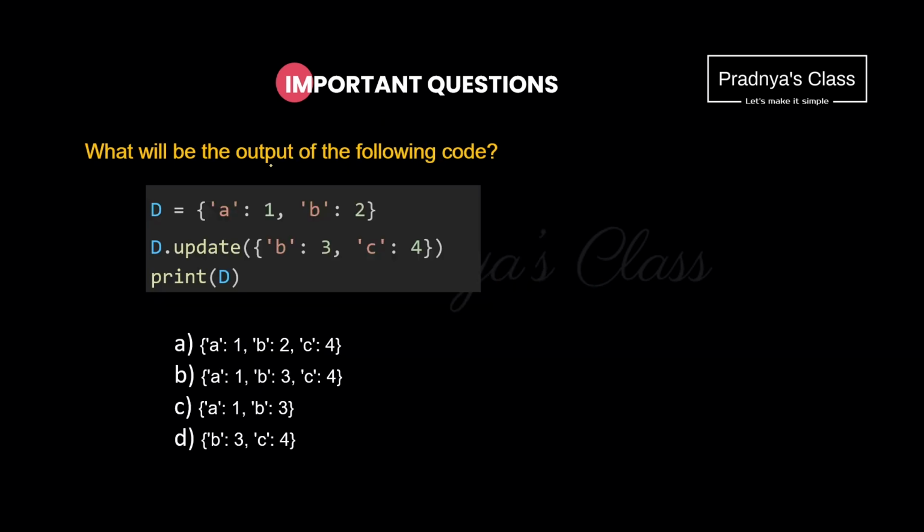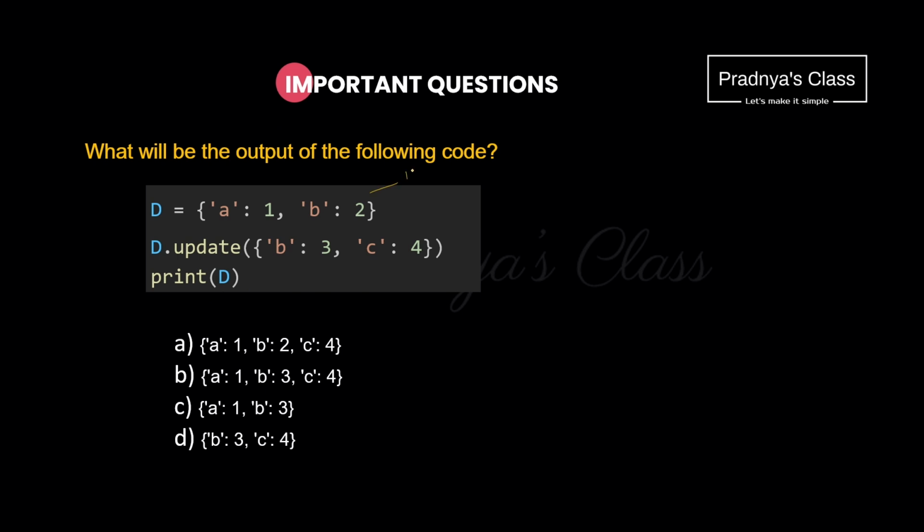Here is the next question in which we need to find out the output of the following code. Read the code carefully. In the first statement, we are creating one dictionary. In the second statement, we are using update method. Update method is used to update the original dictionary. In this method, we are passing one dictionary with two elements. When we will print it, what we will get? If you can solve this yourself, you must try.